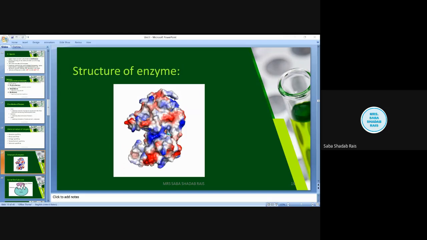When we talk about the substrate, they form a complex with that particular substrate and help in making the enzyme substrate complex by shaping the enzyme or substrate into a more appropriate shape.